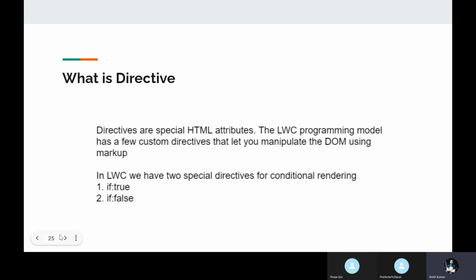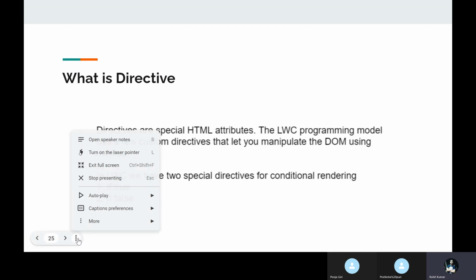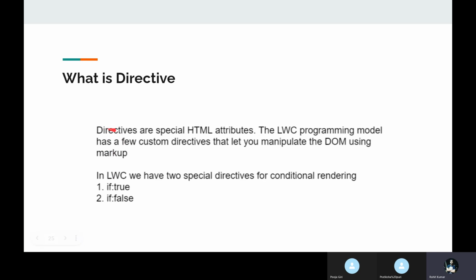So first of all, we have to learn what is a directive, right? You can see a directive is a special type of HTML attribute. The LWC programming model has a few custom directives that let you manipulate the DOM using markup. We can manipulate the data using markup.